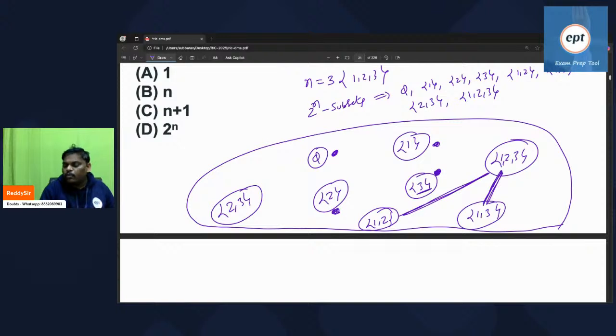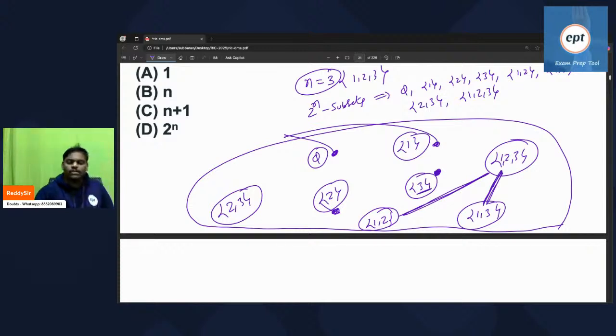The people who are not adjacent to anyone have degree zero, and 4 people are there. But remember, n value is 3. Degree zero vertices are 4, which is nothing but n plus 1.